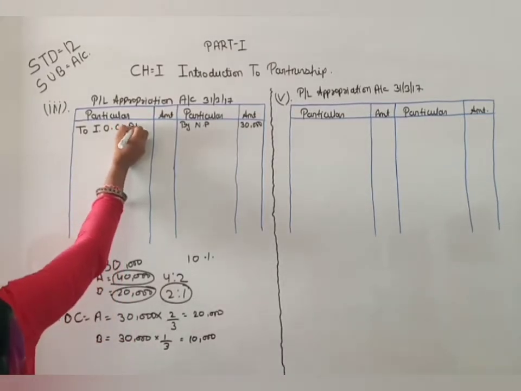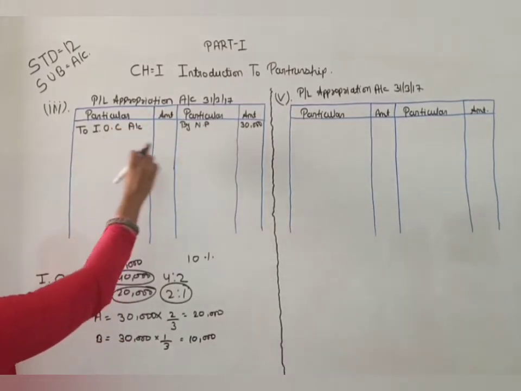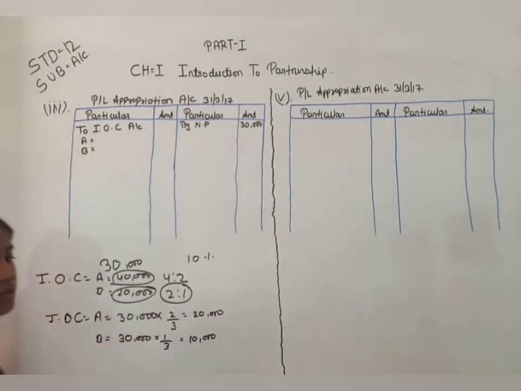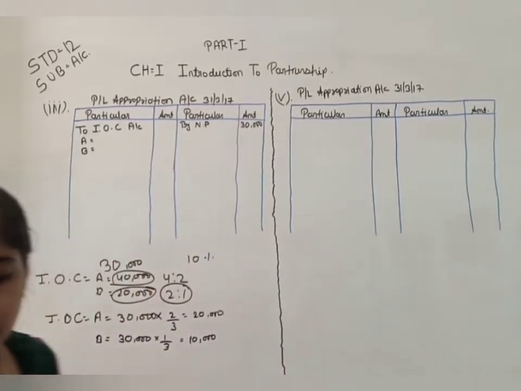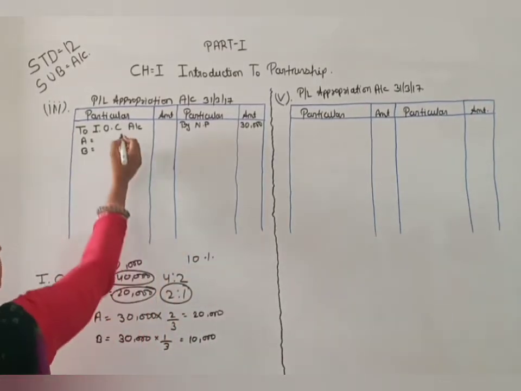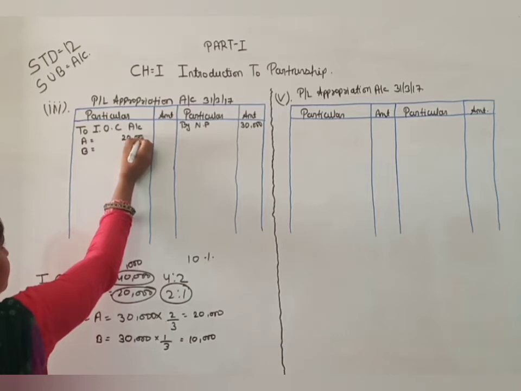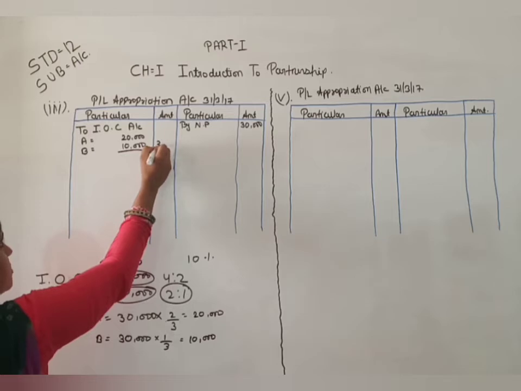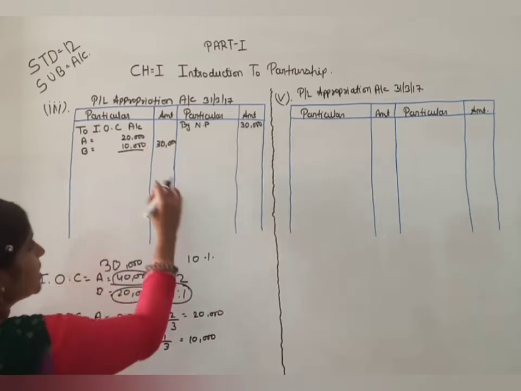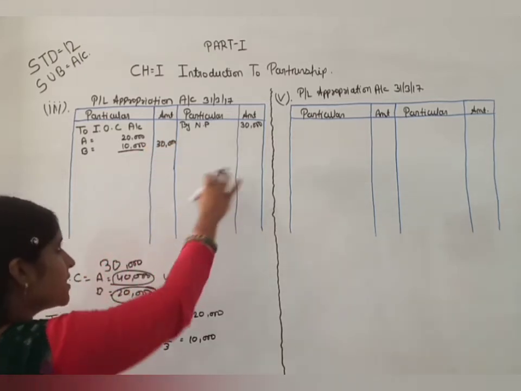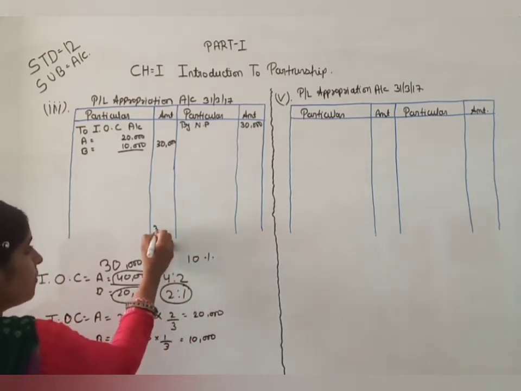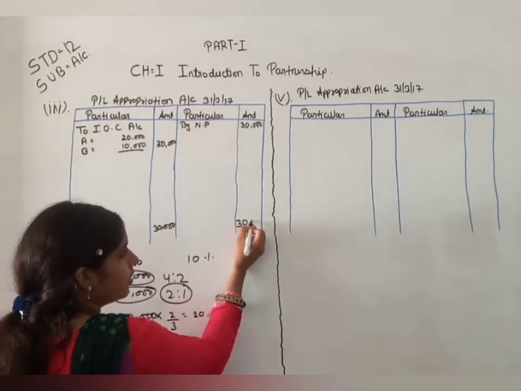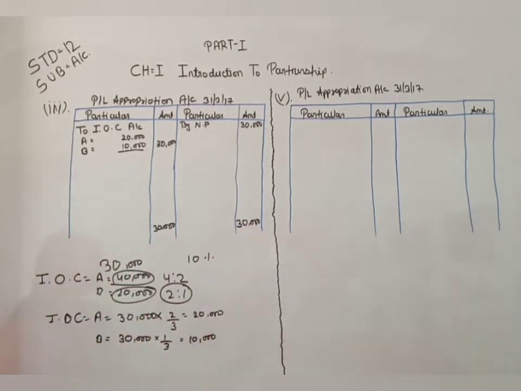Interest on capital account debit here. Now for A and for B, 20,000 and 10,000. Okay, so here 30,000. So here you can see 30,000 debit side credit side are equal, so there is no profit and no loss in this firm. Okay, I hope this is clear to all of you.